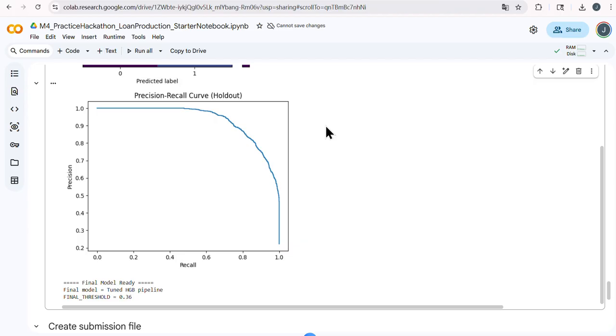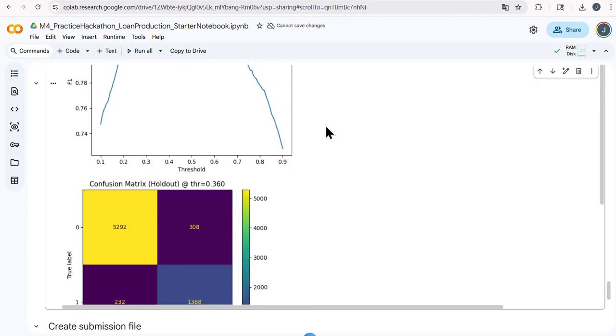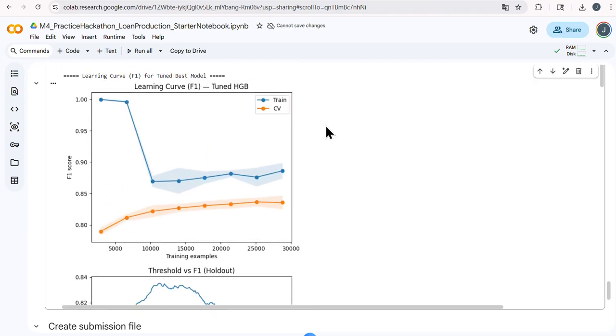I also plotted a learning curve for the tuned best model. Using F1 score, the learning curve shows that the training F1 stays higher than cross-validation F1, and the cross-validation curve increases as training size grows and then starts to flatten in the low 0.83 range.